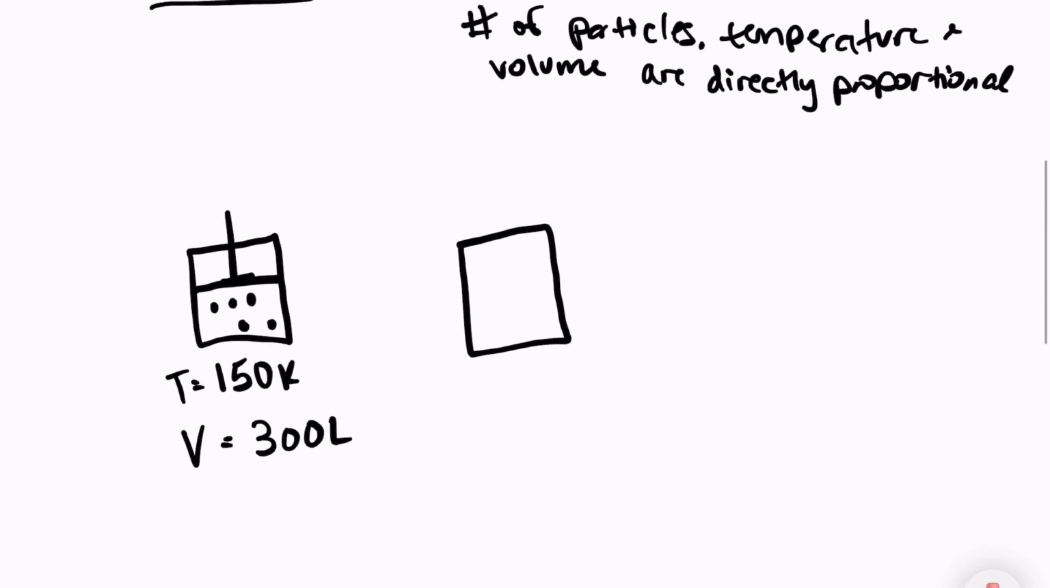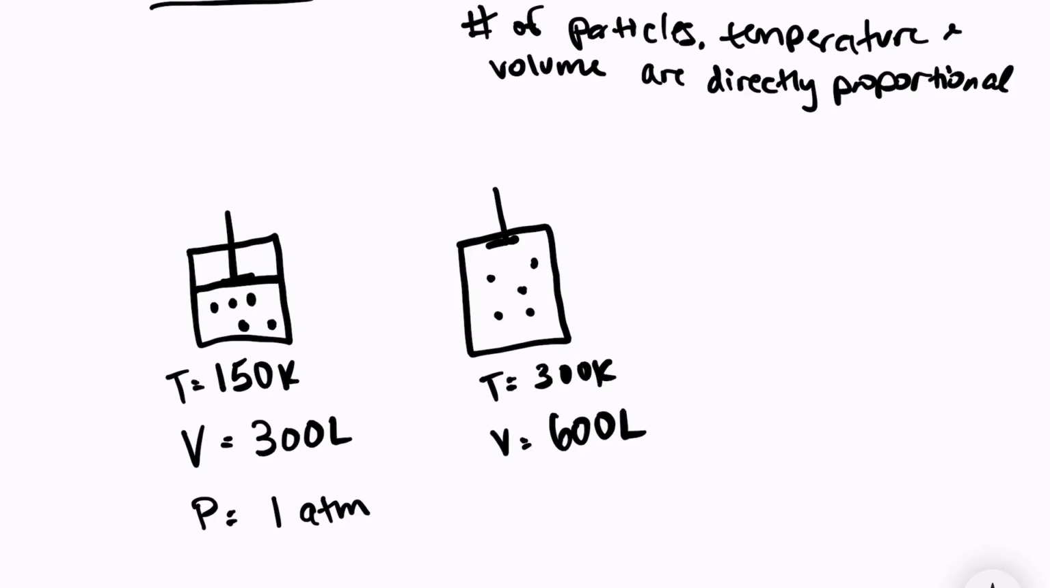We can look at an example here. If we have a container that has a temperature of 150 Kelvin, a volume of 300 liters, and let's say we're keeping the pressure constant at 1 atmosphere. We're also keeping the number of particles constant. If I took that same container and I heated it up, the volume will increase, so that piston there would rise. There's my 5 particles. If I increased my temperature all the way up to 300 Kelvin, you can see the volume has increased. So if we double the temperature, we're going to double the volume.